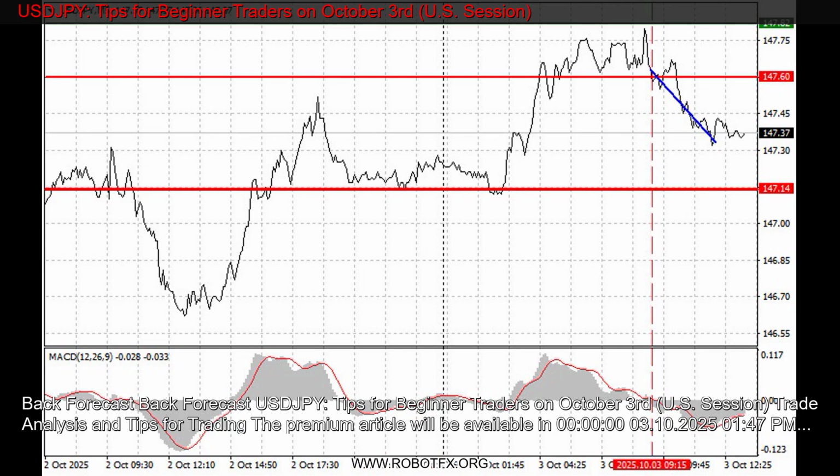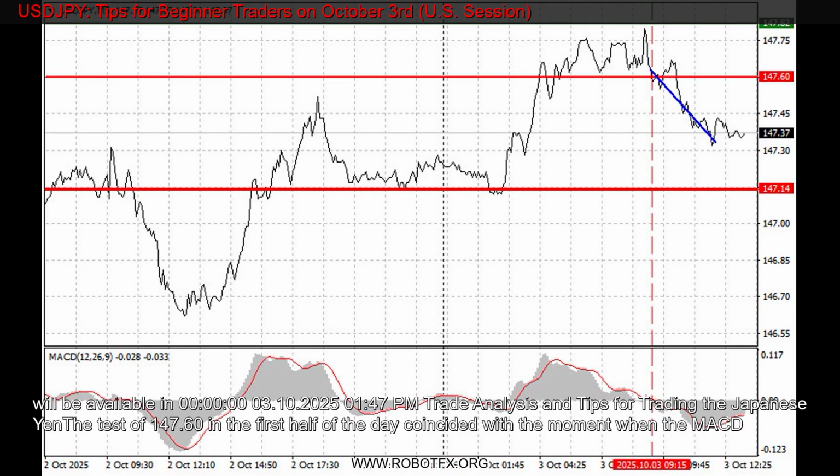Forecast and back forecast for USDJPY, tips for beginner traders on October 3rd, US session. Trade analysis and tips for trading.